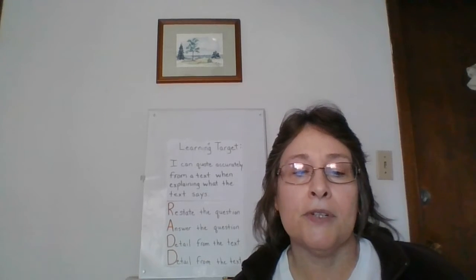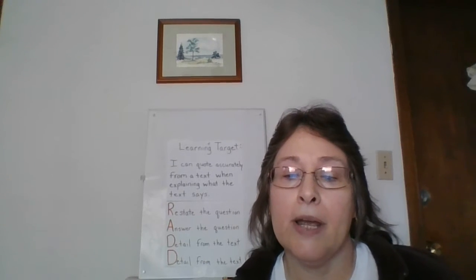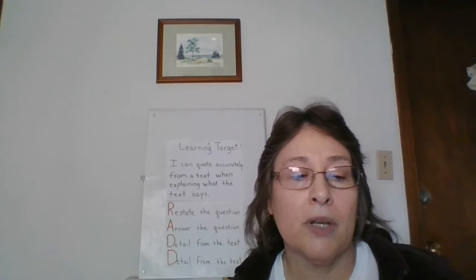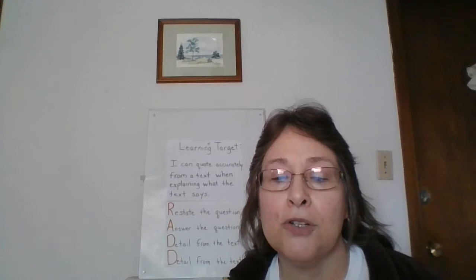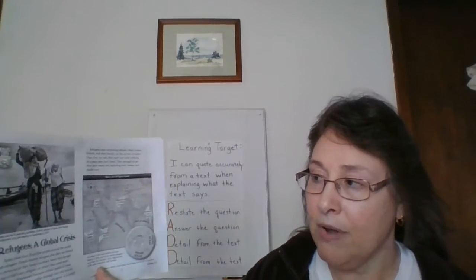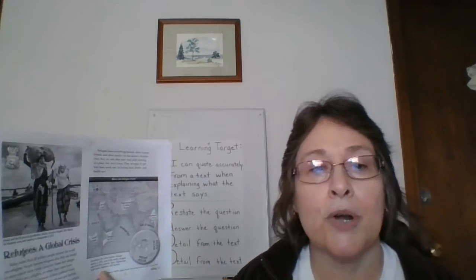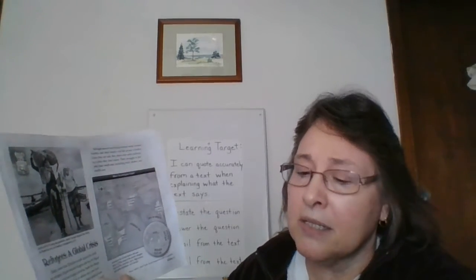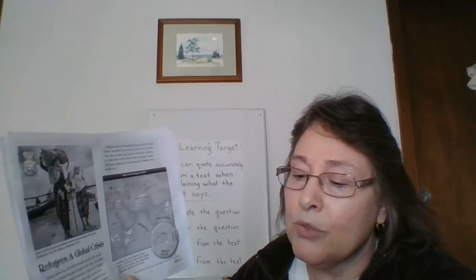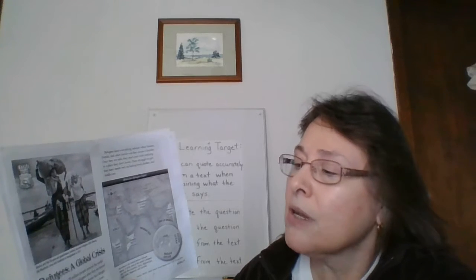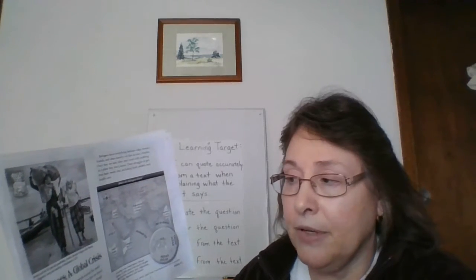So our learning target for today is: I can quote accurately from a text when explaining what the text says. So let's begin by reviewing some information we read about yesterday. Our text says Refugees, a Global Crisis. And the first thing I asked was, what is a refugee? From the text, it said that a refugee is someone who's forced to move from his or her home because of race, religion, or political view.